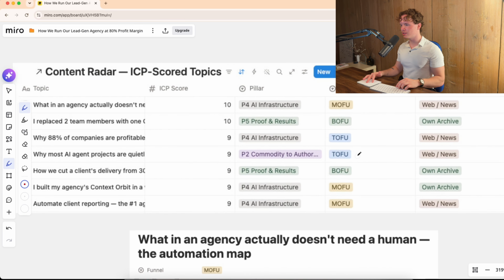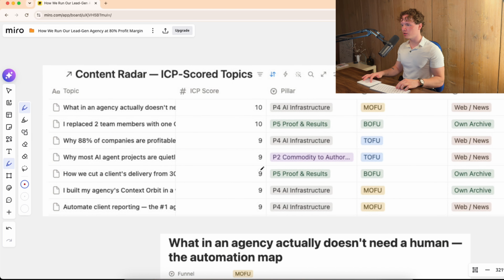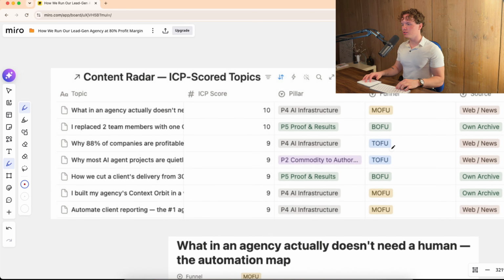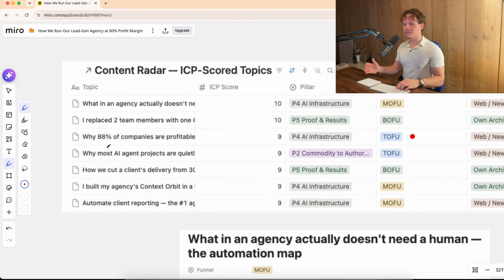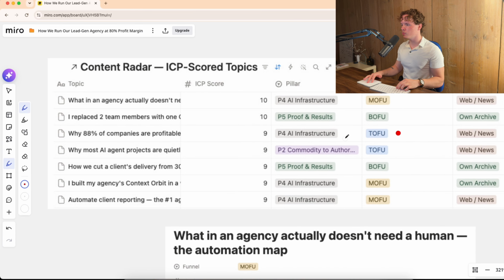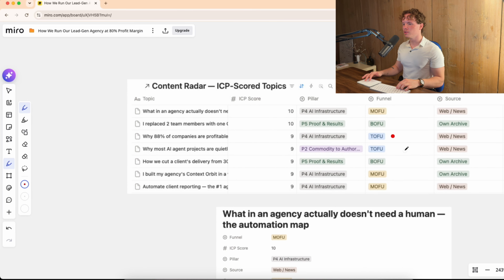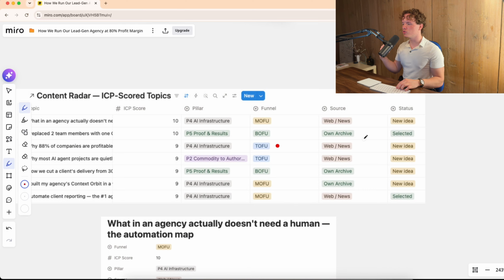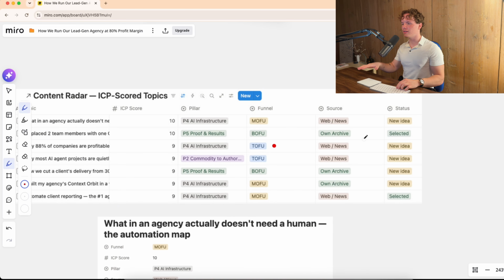And the perfect thing now is that we can say, okay, here, bam, we've got ICP score 9 to 10, which is really good, which means, okay, now we can be sure that there is relevancy towards ICP. And now we're going to take a look at, for example, today is Tuesday, which means I would take a top of funnel topic. Let's say, for example, why 88% of companies are profitable, blah, blah, blah. I don't know what it says afterwards, but that is, for example, the topic for today. So I'm going to say distribute topic, why 88% of companies are profitable. And then it's going to do that for today. And then I can record the video and then that's done.